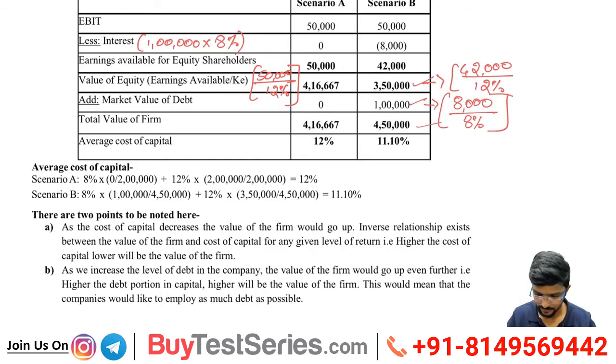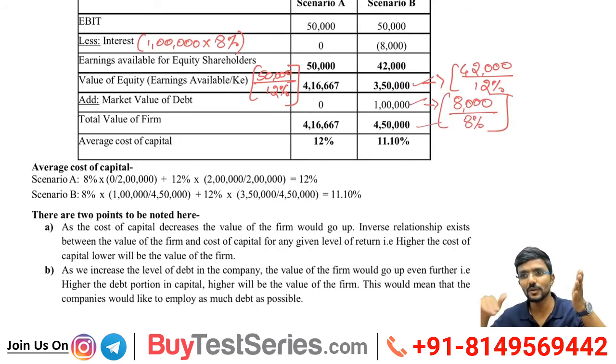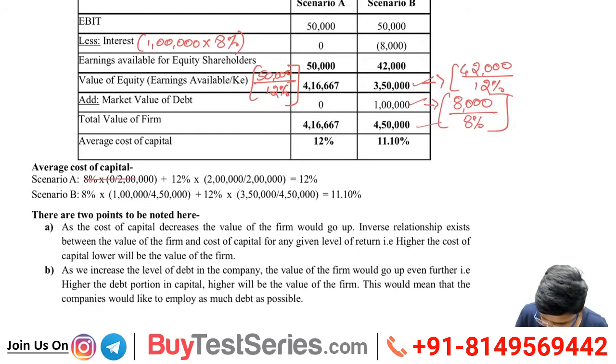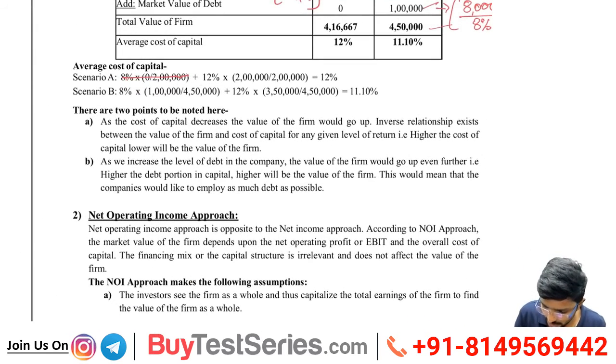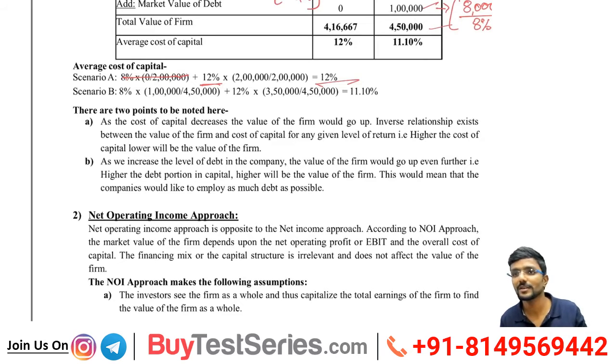So you know something from the unlevered. Unlevered firm means there is no debt, madam. If there is no debt, there is no cost of debt. So in that case, cost of equity will be equal to cost of overall capital, right? That is what happened here. Actually this was not required, because there is no cost of debt for the company. But for working purpose, I did it there.